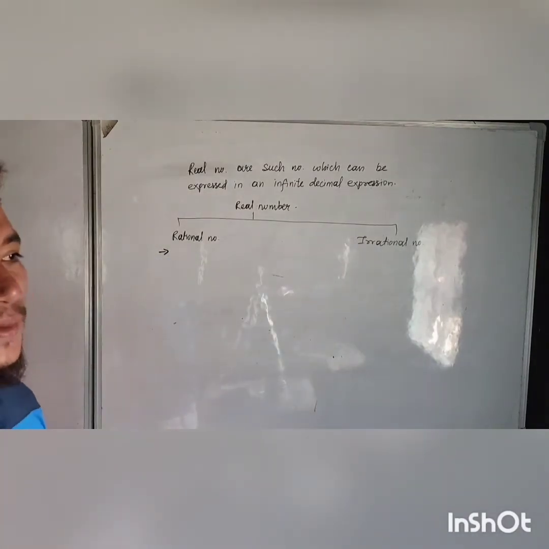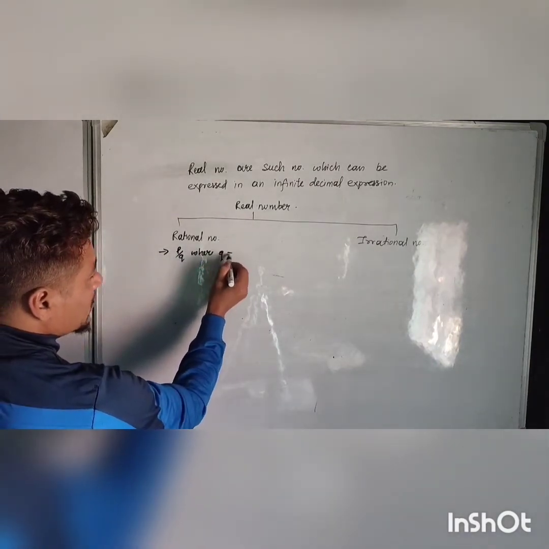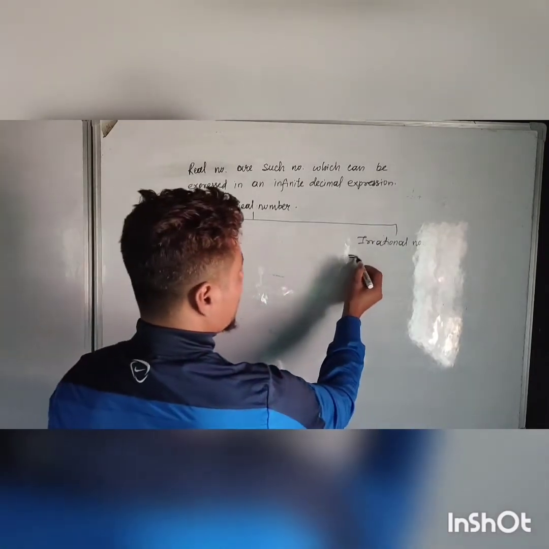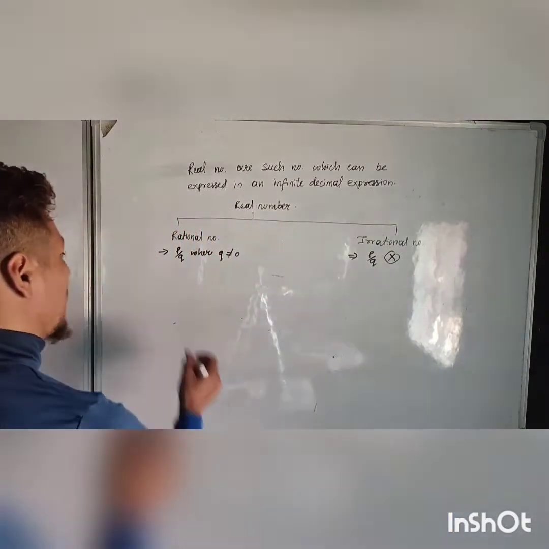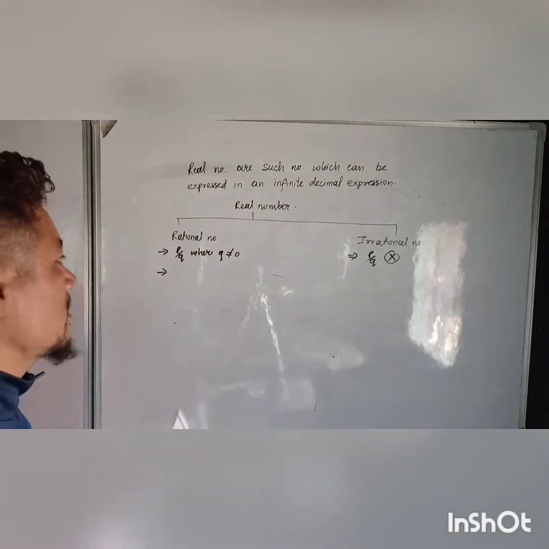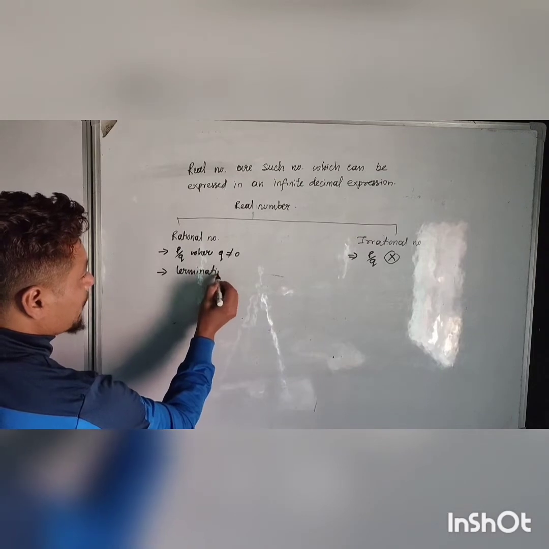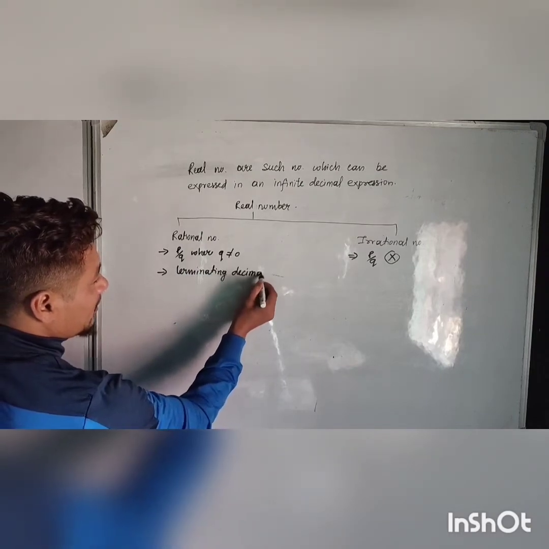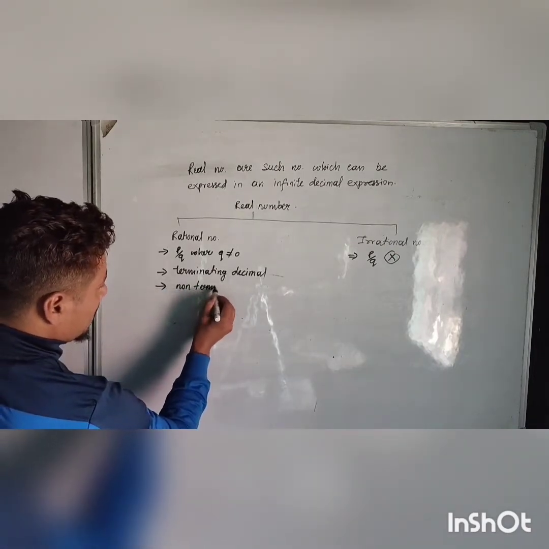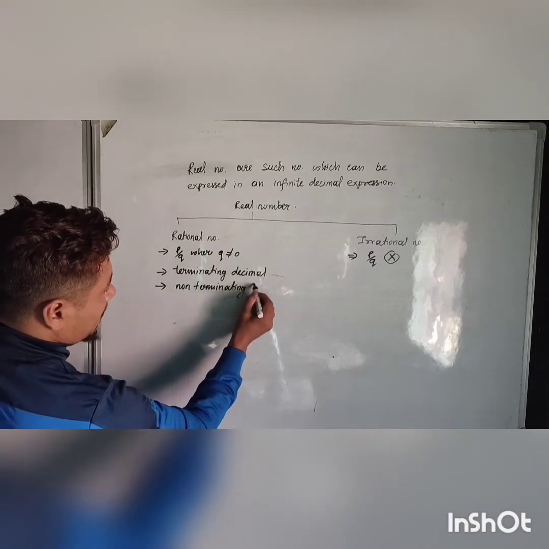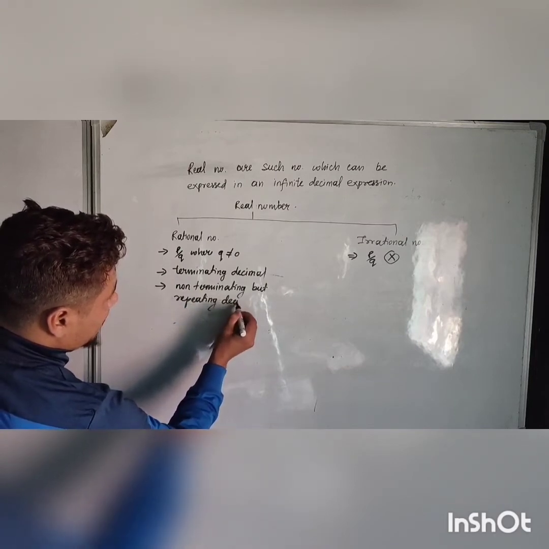Now, a rational number is such a number which can be expressed in the form of p by q, where q is not equal to 0. Okay, and an irrational number cannot be expressed in the form of p by q. Now again, the rational number has two conditions, and one of the two conditions is it is terminating decimal, and the other is it is non-terminating but repeating decimal.